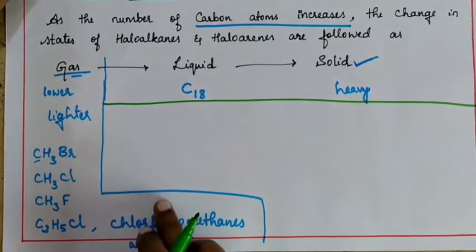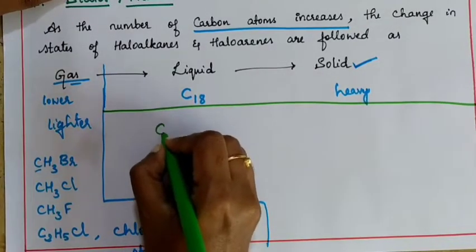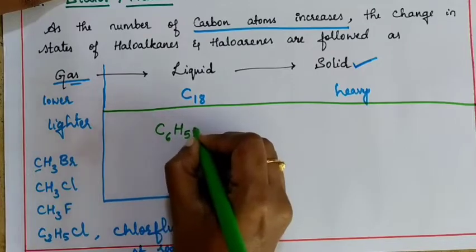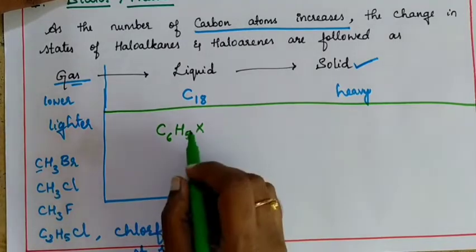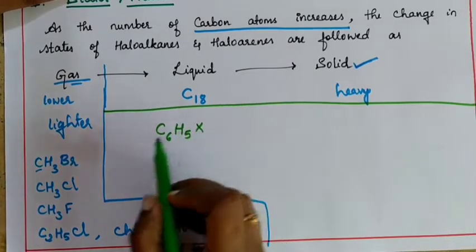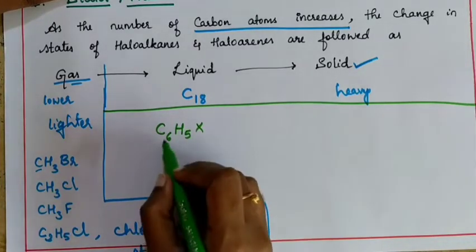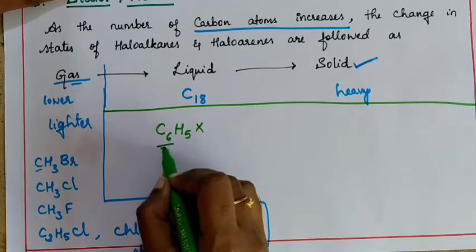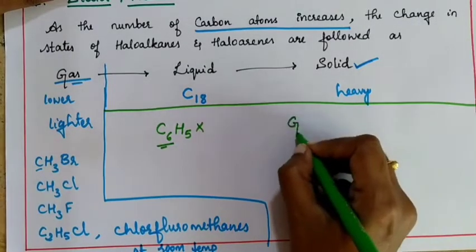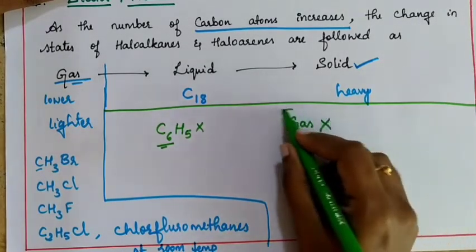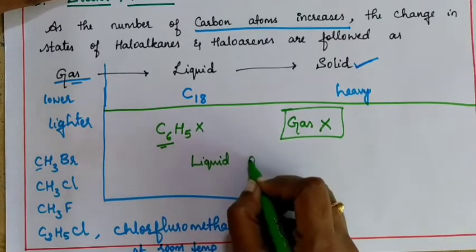This is about haloalkanes. What about haloarenes? If you write the molecular formula of a haloarene, it will be C6H5X. Generally, I have considered one benzene ring with one halogen atom. We have replaced one of the hydrogen atoms by a halogen atom. So the molecular formula of the haloarene became C6H5X. Here you can observe the number of carbon atoms is 6 minimum. So it is definitely not going to be in the form of gas. Haloarenes are not present in the form of gas. They can be present only in the form of liquid or solid.